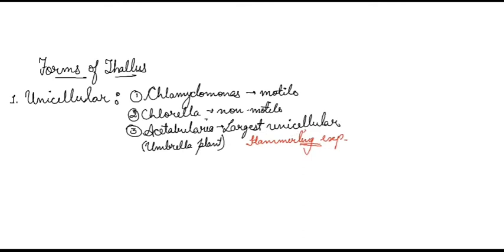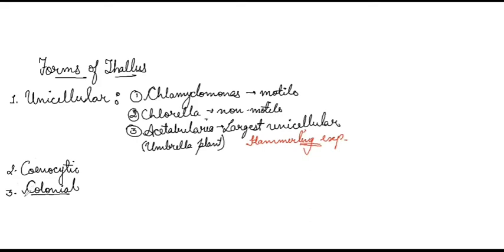Then we have the second form of thallus, that is cenocytic. In this type of thallus, the cells are multinucleated, and number 3 is colonial. Means now individual organisms will live in the colony.